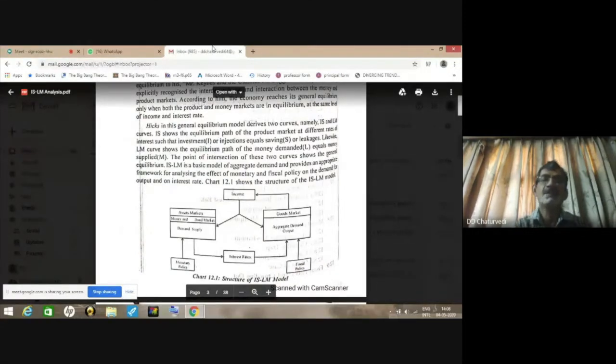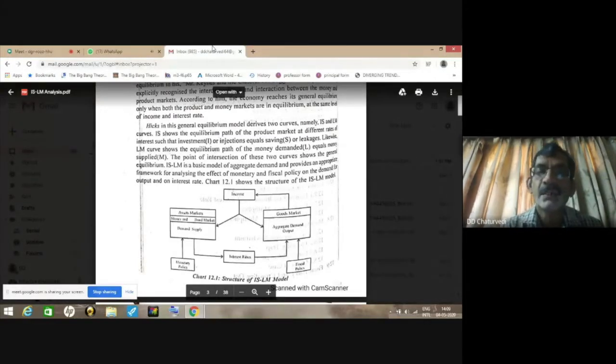In the previous chapter on Keynesian theory of income determination, we studied how the equilibrium in the goods or product market takes place. And this happens at the point where aggregate demand is equal to aggregate supply or aggregate output.